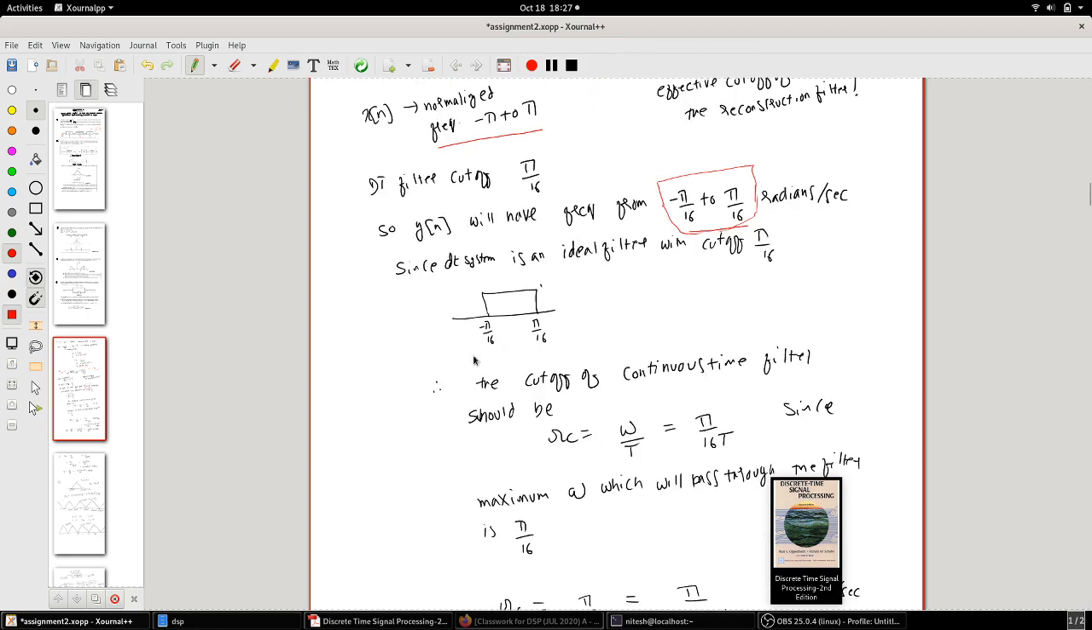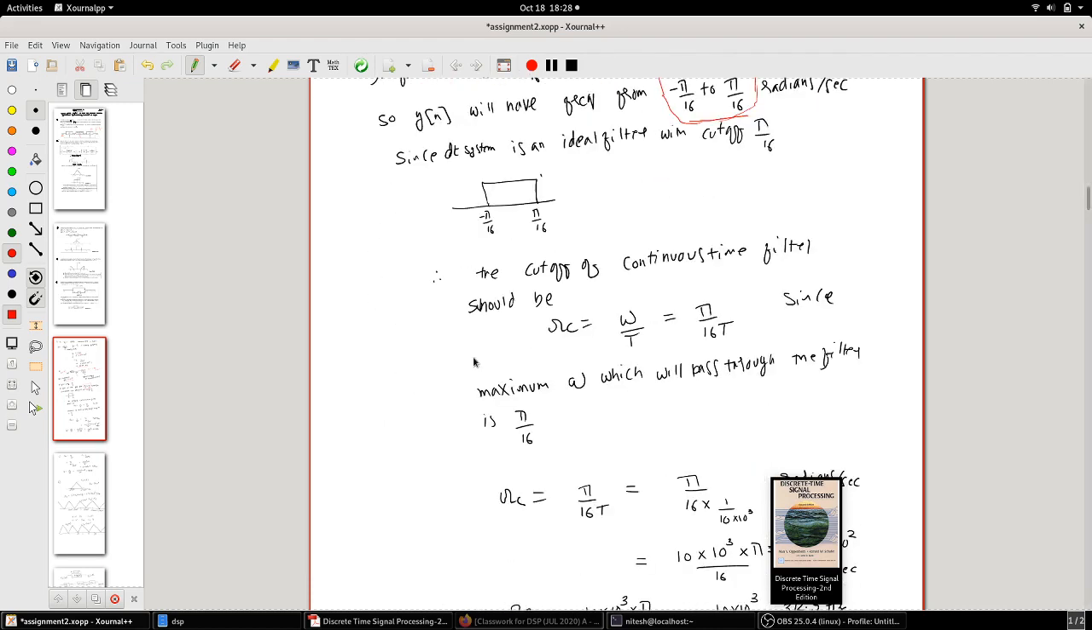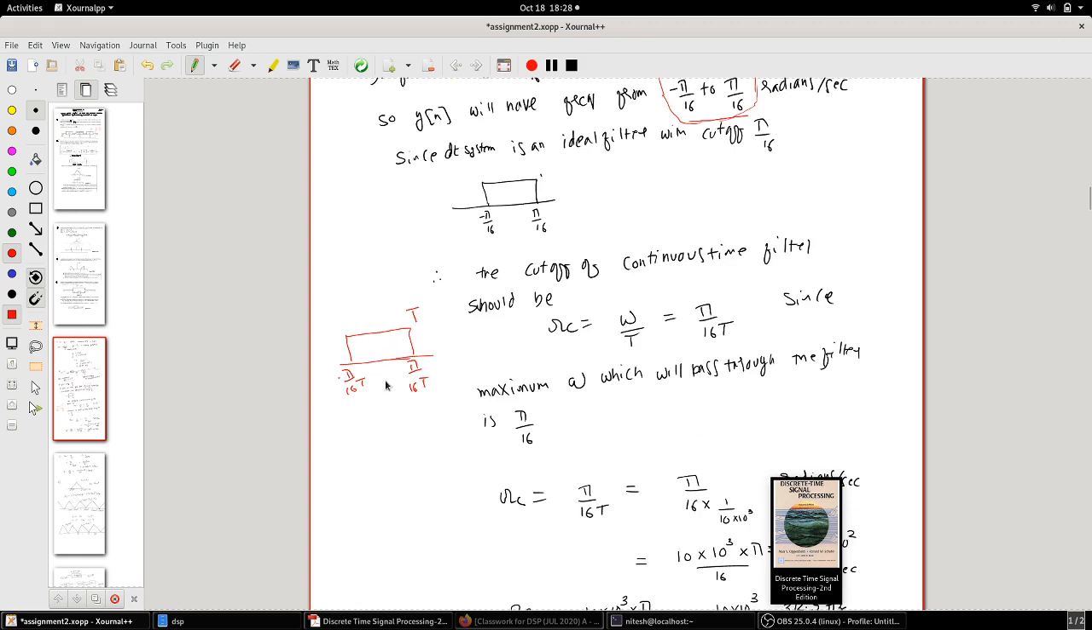So since your maximum frequency content here is pi by 16, the effective cutoff of this reconstruction filter is going to be from minus pi by 16 T to pi by 16 T, right? So this is how it's going to look like, from minus pi by 16 T to pi by 16 T. This is your reconstruction filter, or the effective continuous time filter cutoff is going to be.